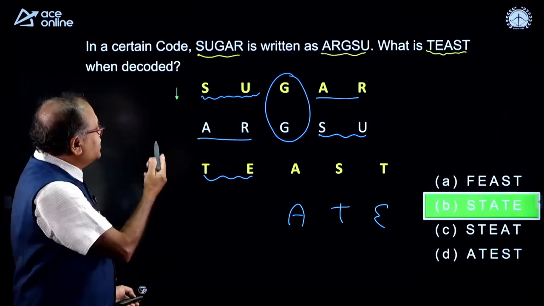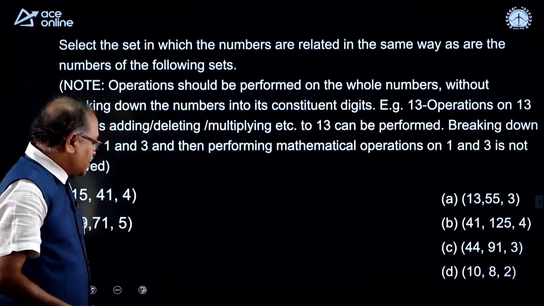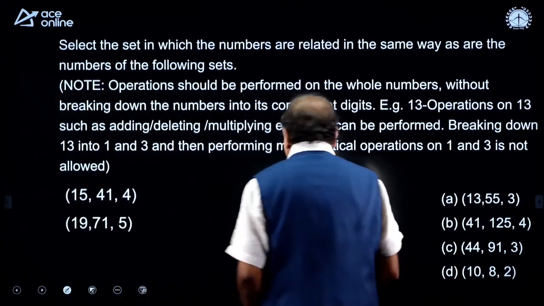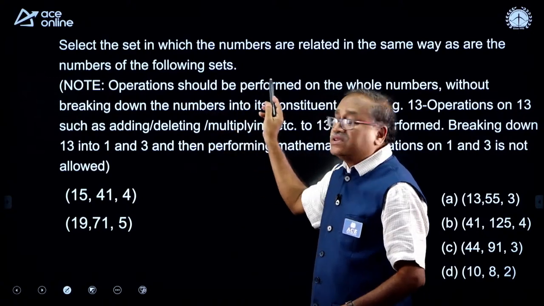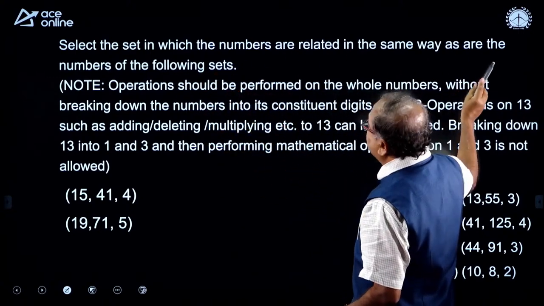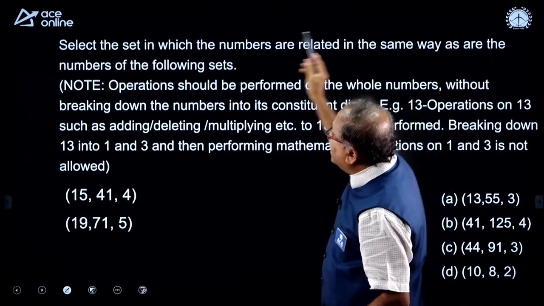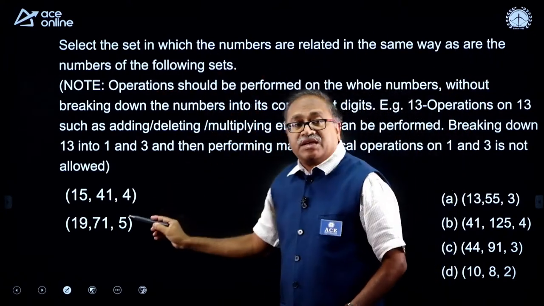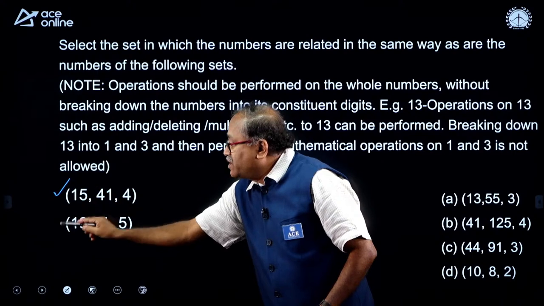Moving on to the next question, which is this. Look at this question. You have some instruction over here: select the set in which the numbers are related in the same way as the numbers of the following set. We have two sets given over here.